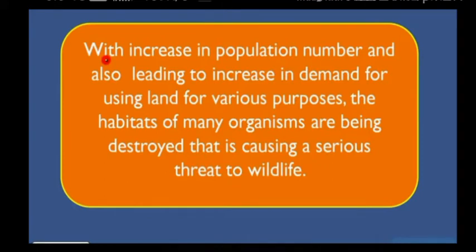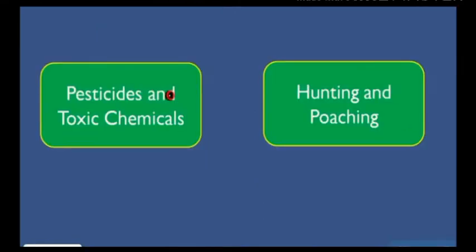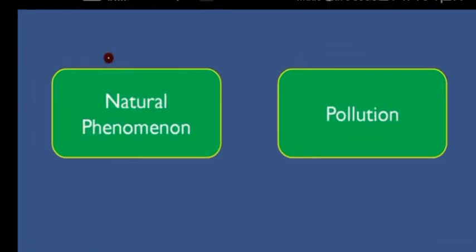Now let's start with the causes of depletion of wildlife. First one is habitat loss, then climatic changes, pesticides and toxic chemicals, hunting and poaching, natural phenomena, and pollution. These are the causes of wildlife depletion. So we should necessarily conserve wildlife.